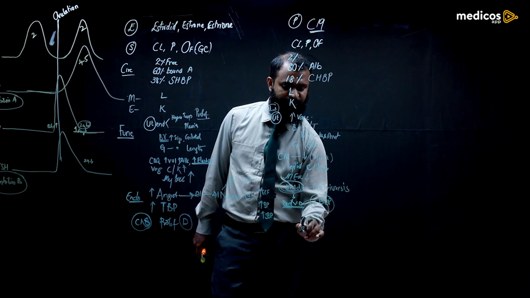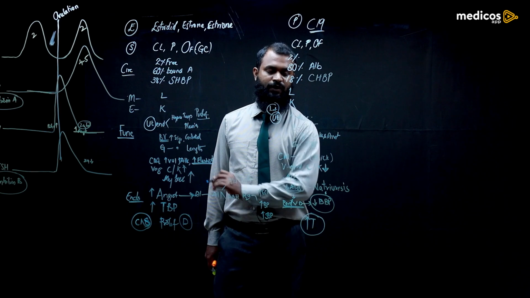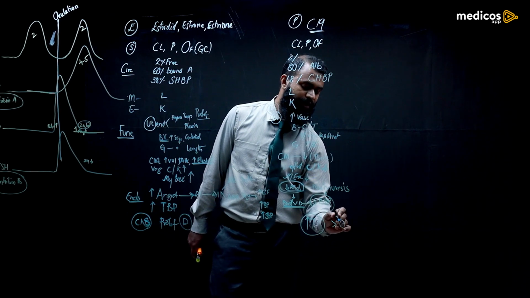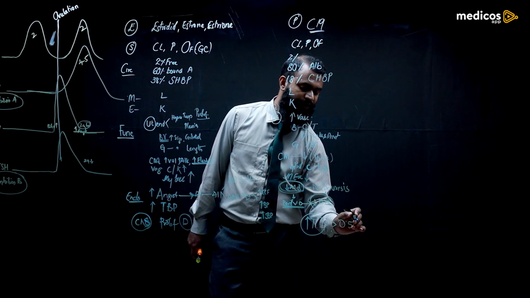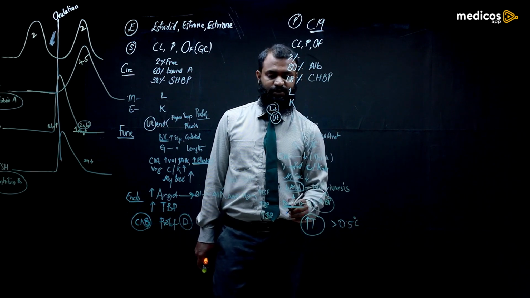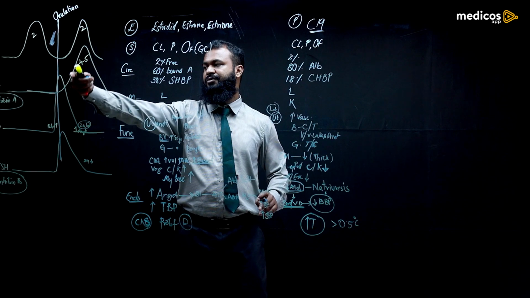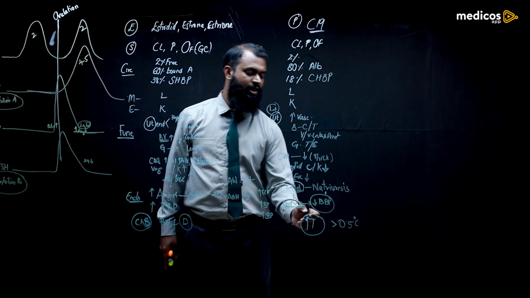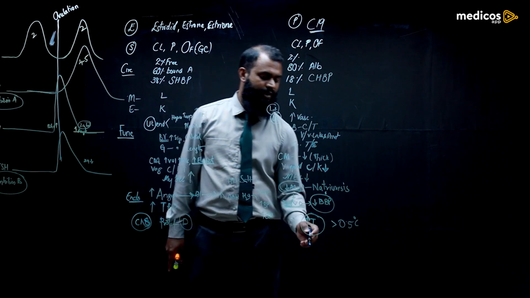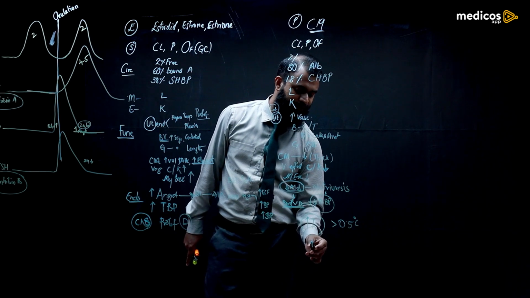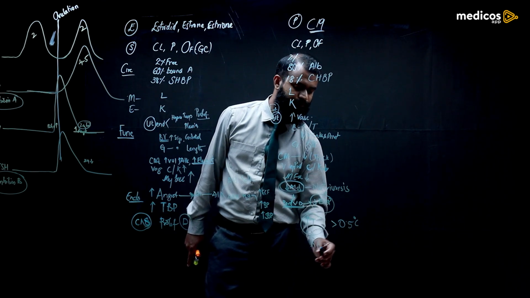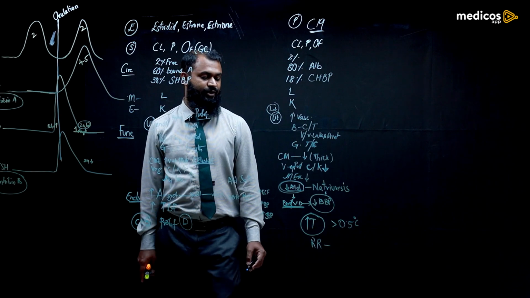Okay. And the other effect you are seeing over here is that progesterone will increase the temperature, a thermogenic action usually seen at the time of ovulation. There will be increase in temperature of about 0.5 degrees centigrade. It is due to progesterone, because immediately after the ovulation, you will see a peak in secretion of the progesterone. It will produce thermogenic effect, and it will also increase respiratory rate and cause tachypnea.